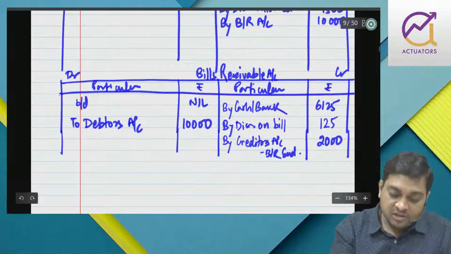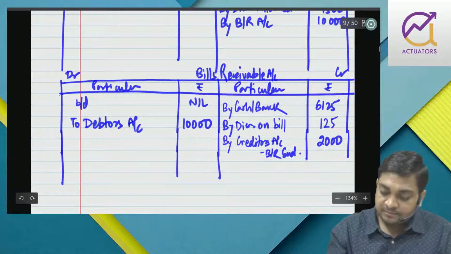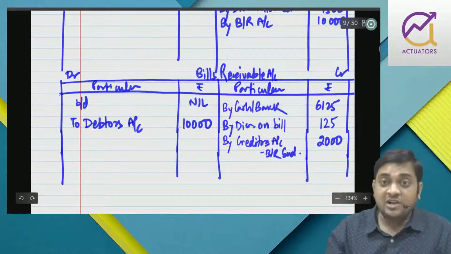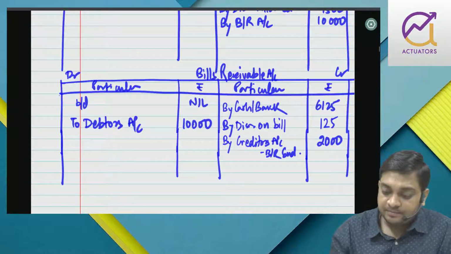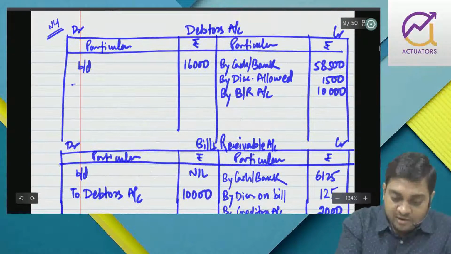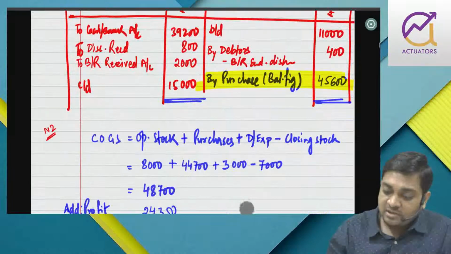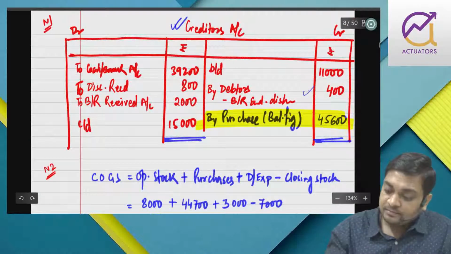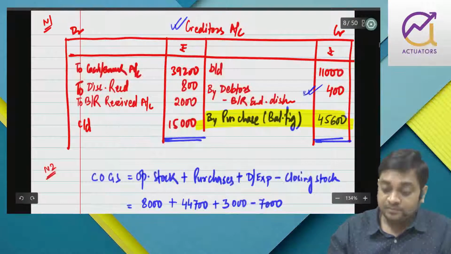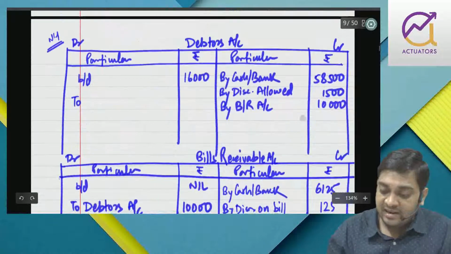Now when this endorsed bill is dishonored, the creditors will charge us and I'll charge my debtor. So while I prepared creditors, I credited my creditor. Can you see? By the amount of dishonor. So here I will increase my debtor.